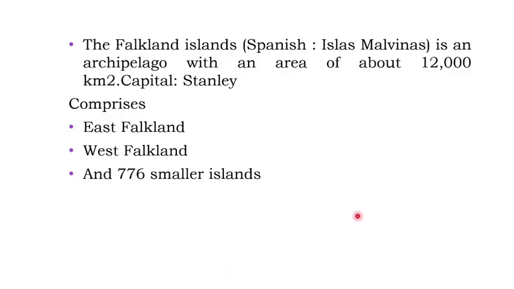The Falkland Islands are an archipelago with an area of about 2000 square kilometers. We know that a group of islands is called an archipelago. The capital is Stanley, and it comprises East Falkland, West Falkland, and another 776 smaller islands. These islands together are called the Falkland Islands.